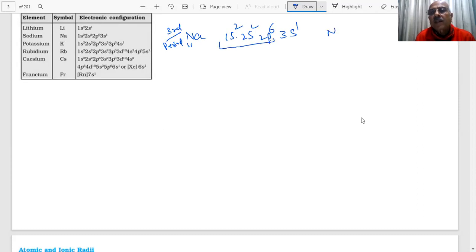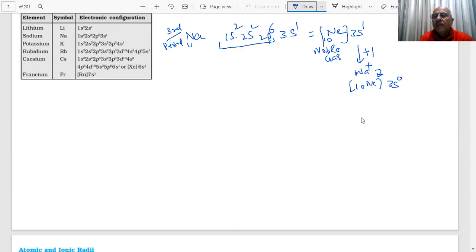So what we said, we can write it like this: neon, inert gas, and 3s1. So this is noble gas configuration. That is why they readily lose one electron. So Na plus will be highly stable because it will have the noble gas configuration. 3s1 becomes 3s0. So they have become noble gas after losing one electron. They are highly reactive. As you have seen, they will immediately lose one electron. That is why they are highly metallic.